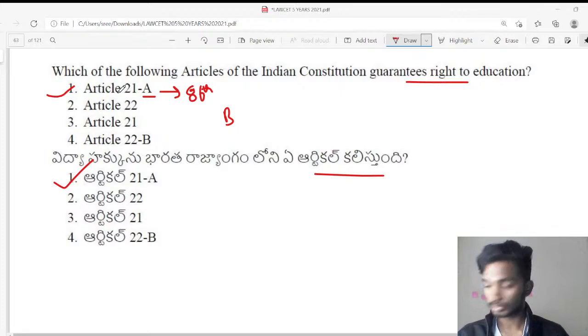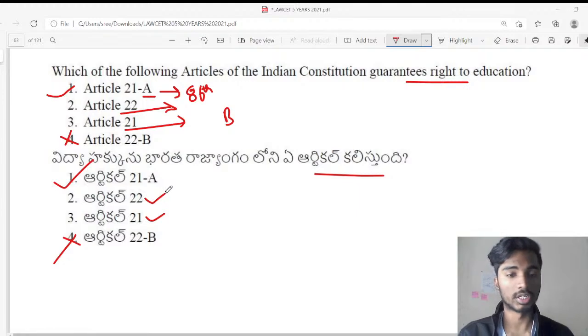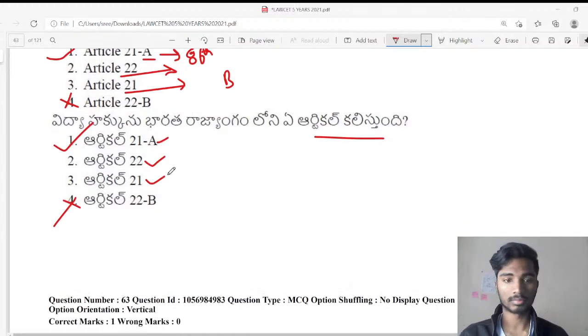Very good. So Article 22 provides you certain rights against arrest and detention, and Article 21 is right to life, and there is no Article 22B in the Indian Constitution. So Article 22B అనేది లేదు. So we have only Article 21, that is right to life, జీవించే హక్కు. 22 has protection against arrest and detention, and then we have 21A.